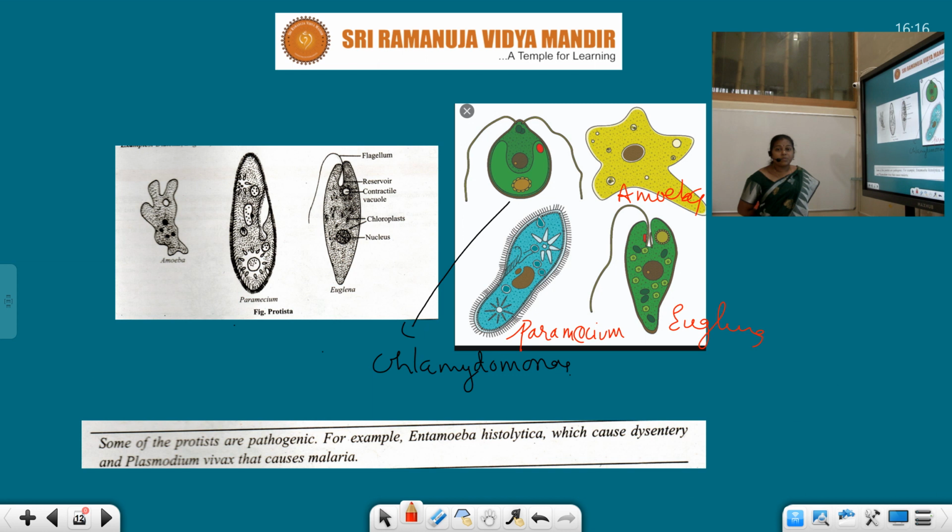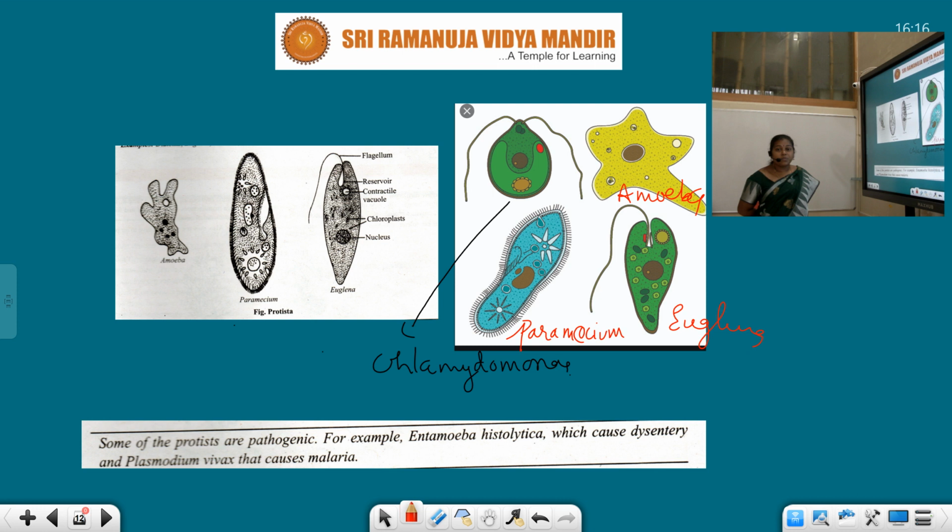And the next one is kingdom fungi. Here fungi means mushrooms, the common bread molds, Rhizopus and Mucor. Now let us see the characteristics. Multicellular, our fungus is, students, like the third kingdom.